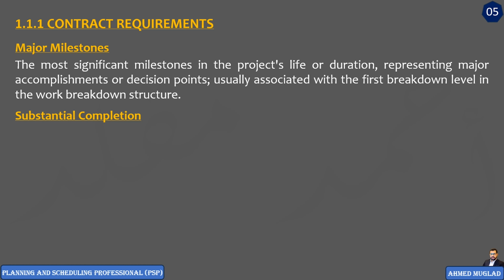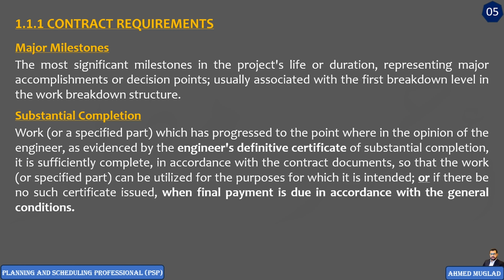So the substantial completion is a work or a specified part of the work which has progressed to the point where, in the opinion of the engineer, as evidenced by the engineer's definitive certificate of substantial completion, it is sufficiently complete in accordance with the contract, so that the work or the specified part of the work can be utilized for its purpose.